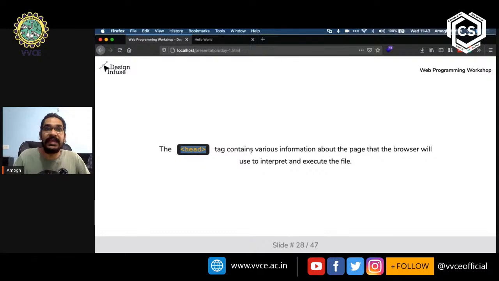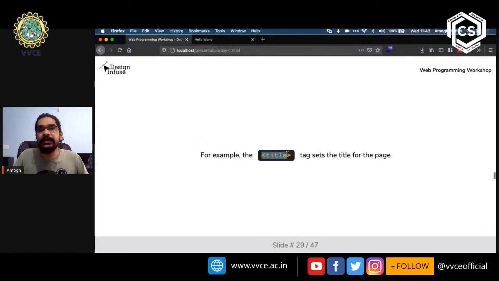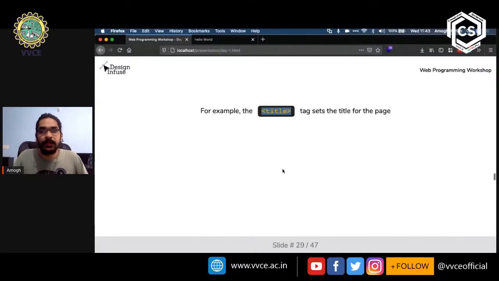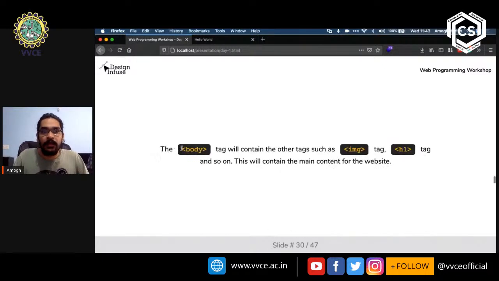For example, we have the title tag, which will let the browser know what it should name the browser tab as. Then we have the body tag, which will contain every other tag in the HTML file, like the image tag, the h1 tag, and the other tags, right?